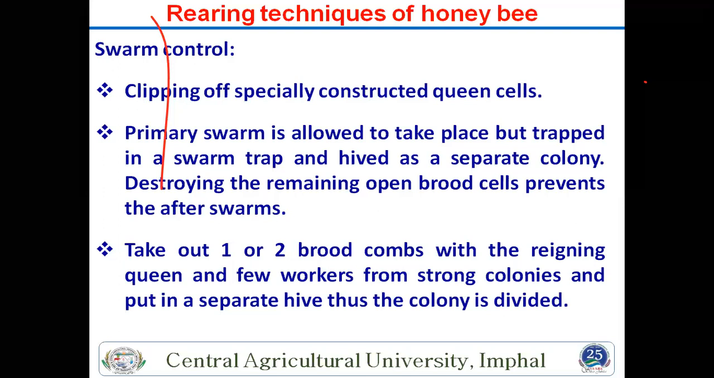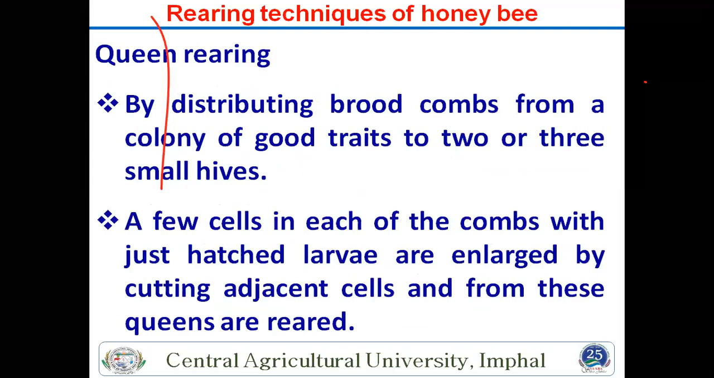Then a primary swarm is allowed to take place, but trap the swarm and hive it separately as a colony. This is also important. Destroy the remaining open brood cells to prevent an after-swarm. Then take out 1 to 2 brood combs with the queen and a few workers from a strong colony. If you are making a new colony, first make your colony strong, then divide it into 2 groups. So this is also important.